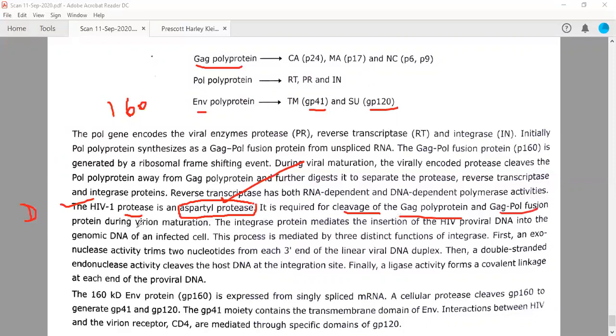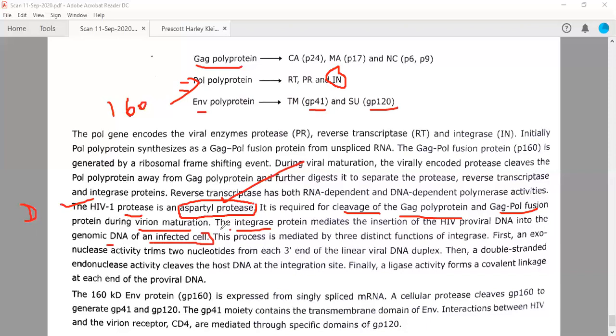Okay, so during the viral maturation, integrase mediates the insertion, now the third protein. We have also discussed this integrase, right? It is also coming from this polyprotein. This integrase is required for the integration of double-stranded DNA into the host genome. It mediates the insertion of HIV proviral DNA, which is double-stranded DNA, into the genomic DNA in an infected cell.